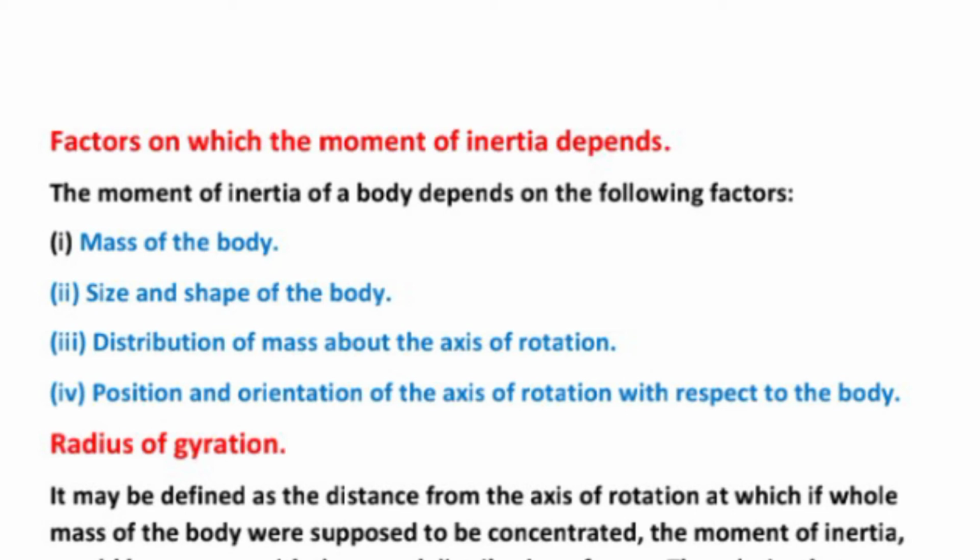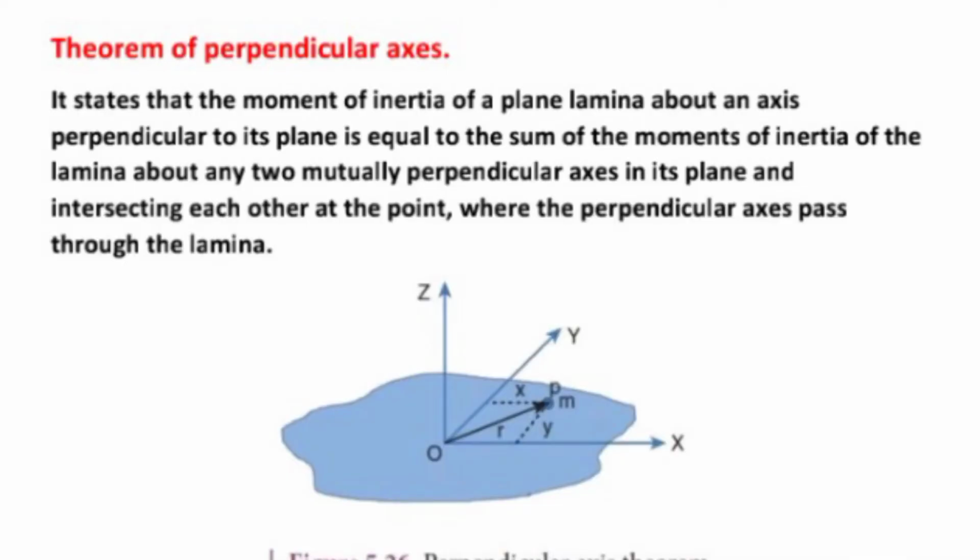Now, the theorem of perpendicular axis. What is the theorem of perpendicular axis? It states that the moment of inertia of a plane lamina about an axis perpendicular to its plane is equal to the sum of the moments of inertia of the plane lamina about any two mutually perpendicular axes in its plane and intersecting each other at the point where the perpendicular axis passes through the lamina.